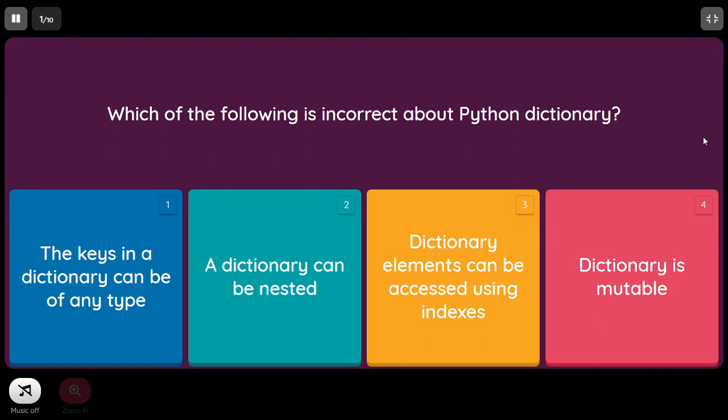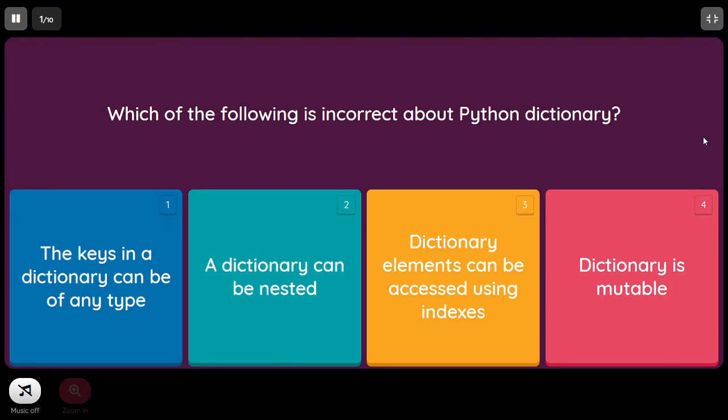I have come up with one more Python MCQs topic, that is dictionary. You can check out the description box for other Python topic MCQs with clear explanation.